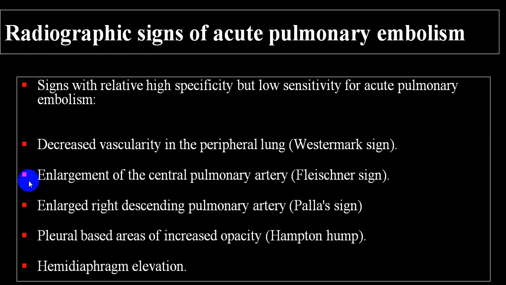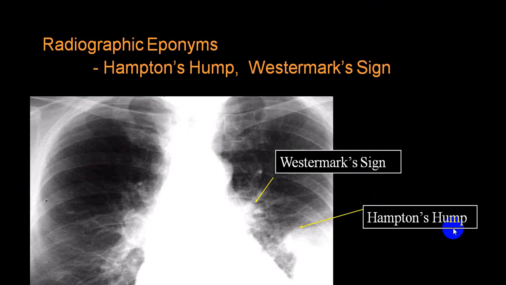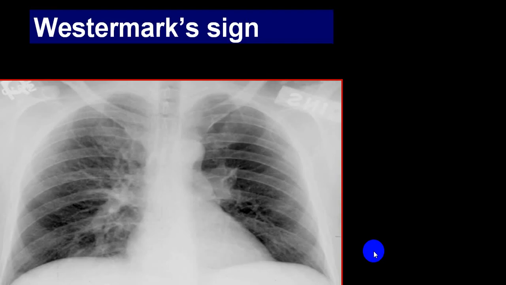There are other names also given to some of the signs like Fleischner sign, Palla sign, Hampton hump, all those signs. Westermark sign is at the hilum and Hampton hump is at the periphery. That is because of the infarct. Westermark sign is because of occlusion of the pulmonary artery, and distal to that occlusion there will be no vascular marking. Here you can see the vascular marking. After this occlusion there is decreased vascular marking. That is Westermark sign.